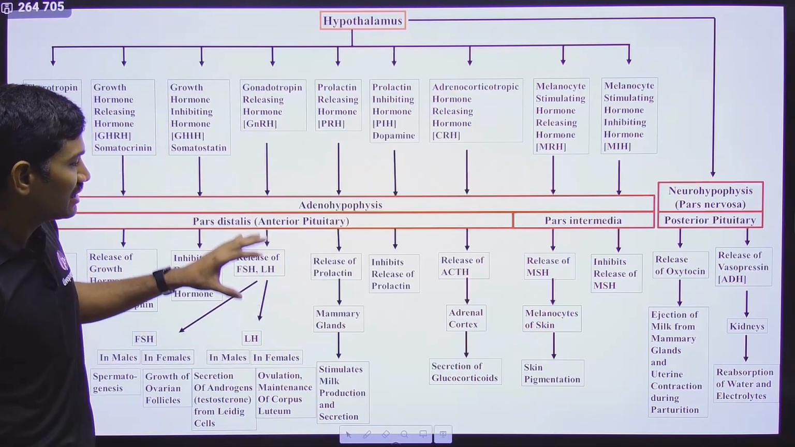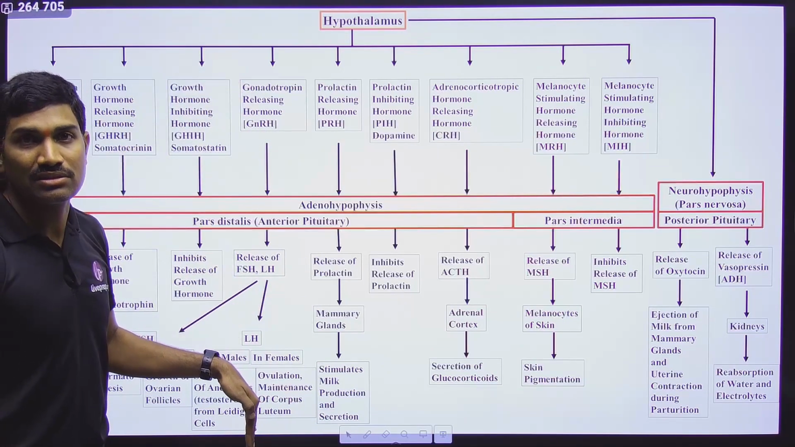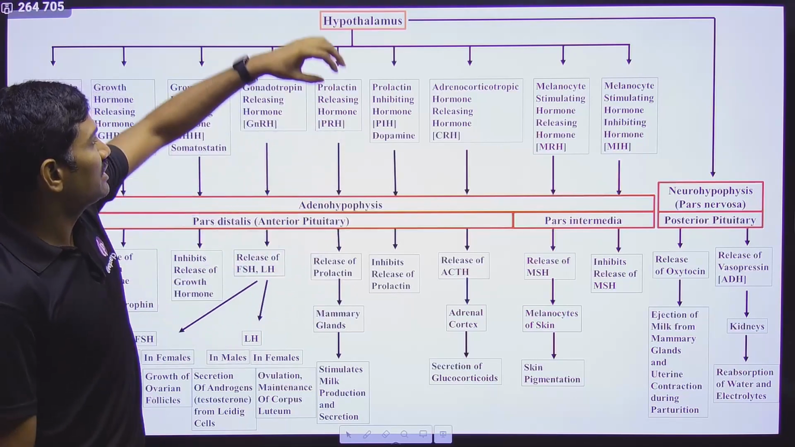This is the information related to GnRH and FSH. This is what the sequence is. Is it clear? Come to the next one.